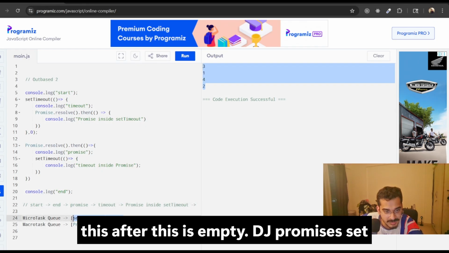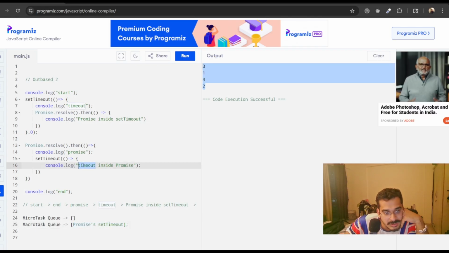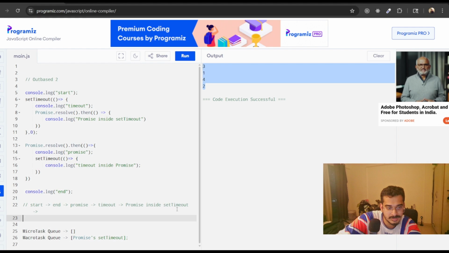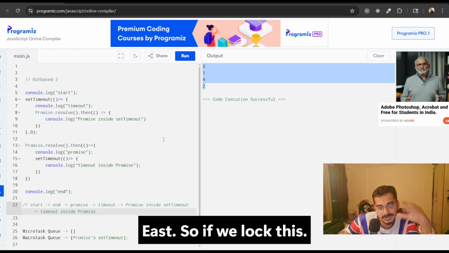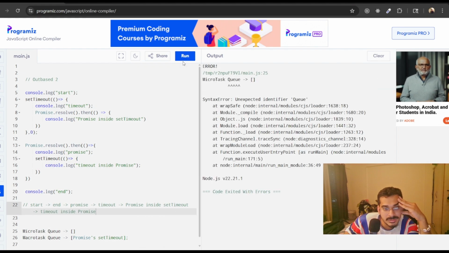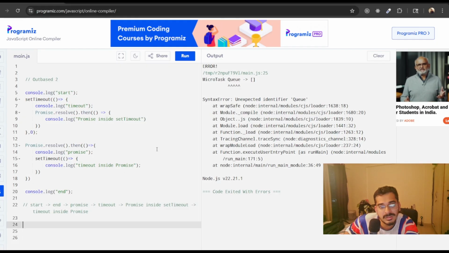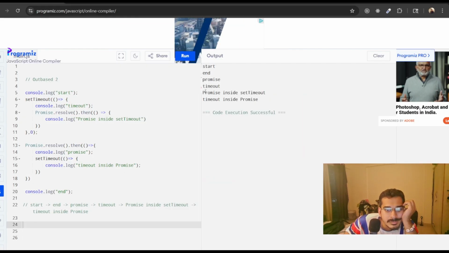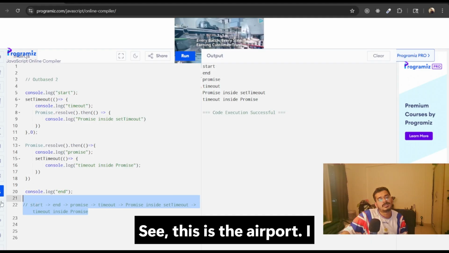After this is empty, we check the promise's setTimeout, which is this. If we log this, see, this is the output.